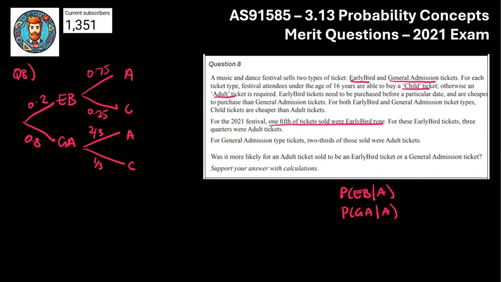Thinking of my branches, the branches that relate to adults are going to be this top branch up here and this middle-ish one down here. To find the total proportion that are adults, we need to find these two outcomes and add them together. When I find this top outcome, we know we multiply the two branches together. So that is going to be 0.2 times 0.75, and when I multiply those together, I get 0.15.